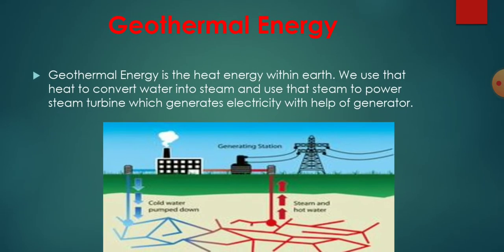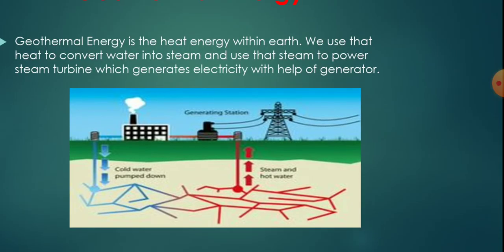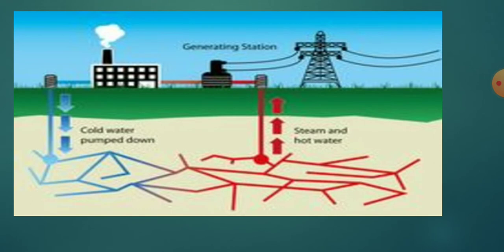As you all know, if we dig deeper into the earth, the temperature of the region increases, as in the core of the earth there are hot rocks and magma whose temperature is much higher. So in this process, to obtain geothermal energy, a well is dug deep into the earth, about 1 to 2 kilometers. There are two wells.